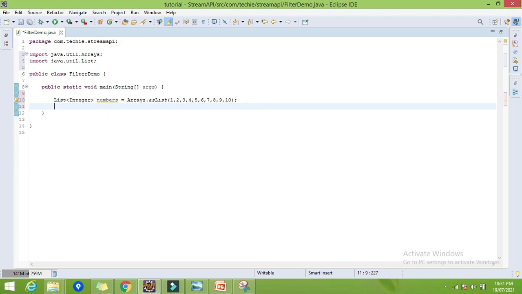Now I have to filter this list, meaning I want only the even numbers or odd numbers. So I will use the stream API here. First we have to convert this number list into a stream. We have the method called stream to convert this number list to the stream.